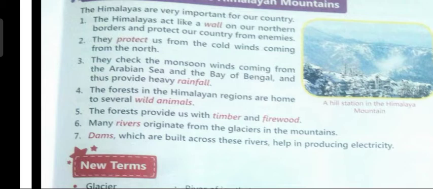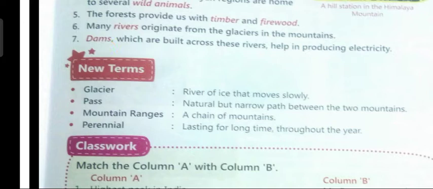Now children, some new terms are given over here. Let us read them. Glacier means a river of ice that moves slowly. Then pass means a natural but narrow path between two mountains. Then mountain range means a chain of mountains. And perennial means lasting for a long time throughout the year. So children, you will write down these new terms in your copies and you will learn them also.